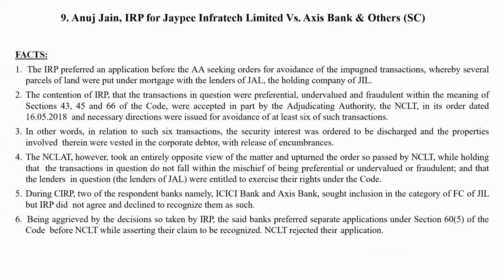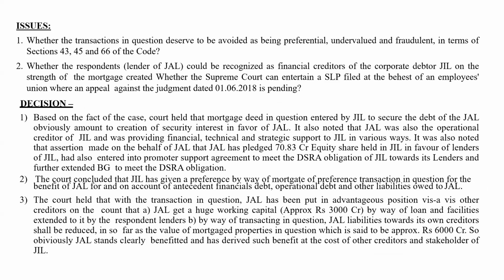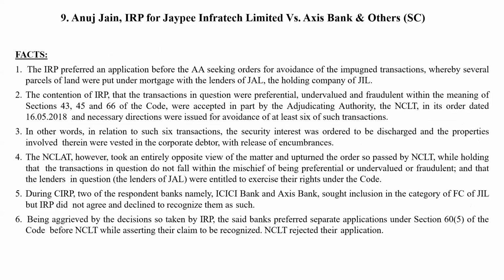Anuj Jain, IRP for JP Infratech versus Axis Bank. So what were the facts? What were the issues here? The issue was that there are two companies involved in the transaction. One is JP Infratech Limited and one is Jayaprakash Associates Limited.